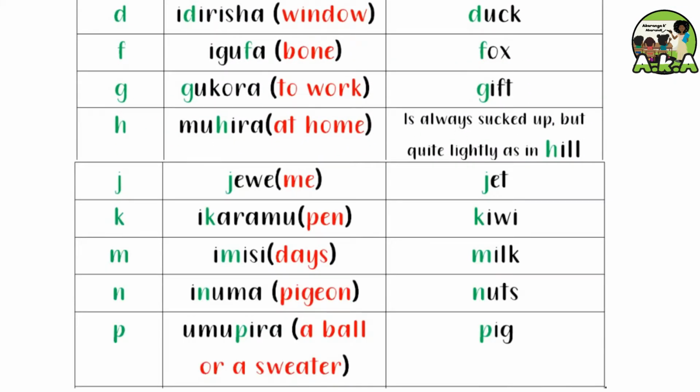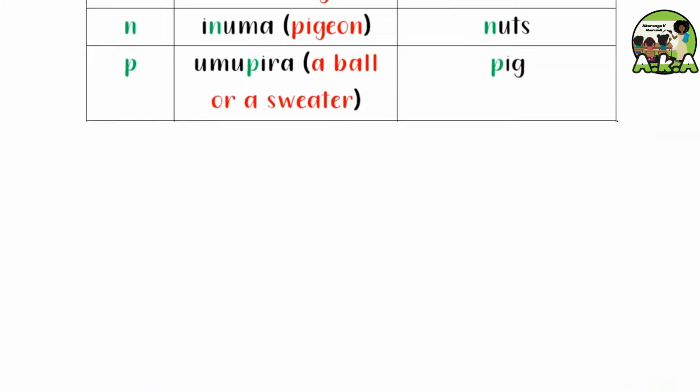J, jewe, jet. Ke, ikaramu, kiwi. Me, imisi, milk. Ne, inuma, nuts. Pe, umupira, pig.